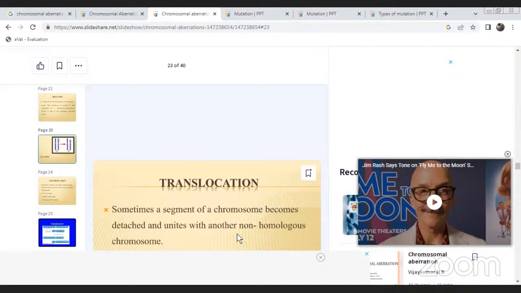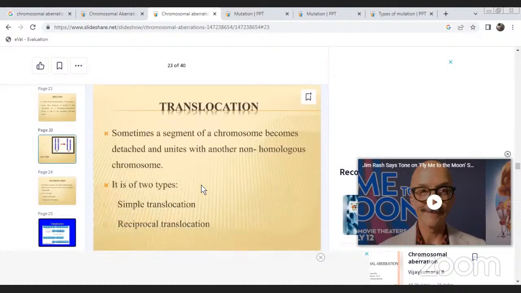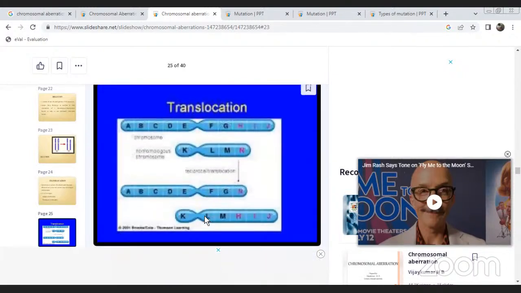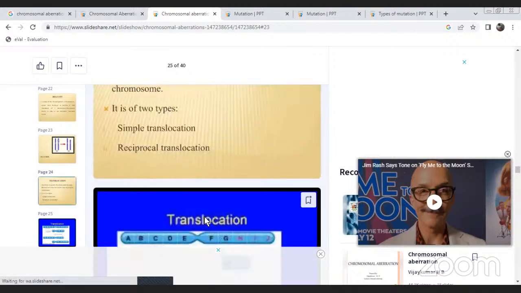Sometimes a segment of a chromosome becomes detached and unites with another non-homologous chromosome. There are two types: simple translocation and reciprocal translocation.